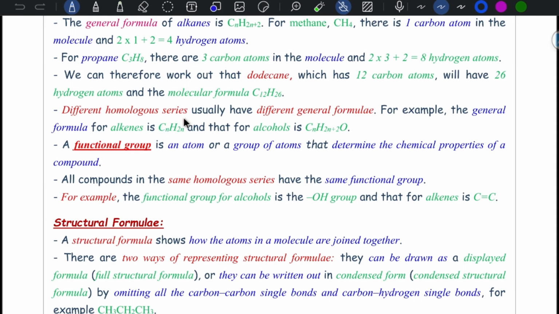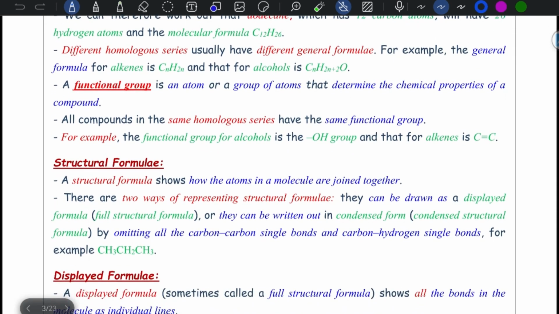Different homologous series usually have different general formulae. For example, alkenes CnH2n, as I told you, and alcohols CnH2n+2O. A functional group of a compound is an atom or group of atoms that determines the chemical properties of the compound.